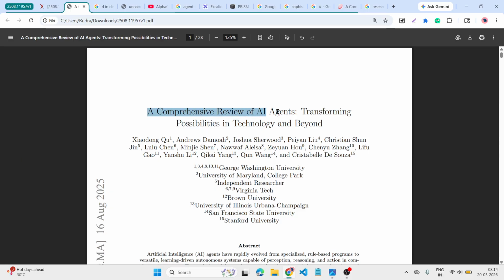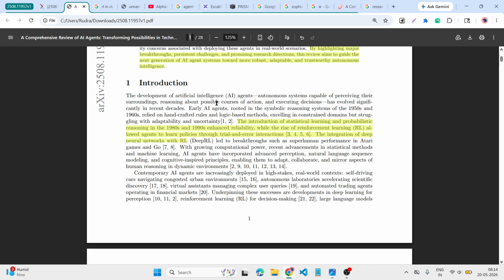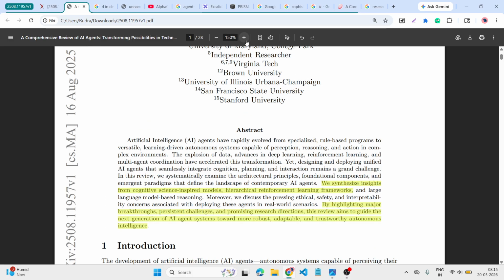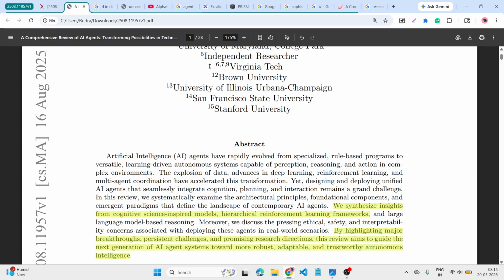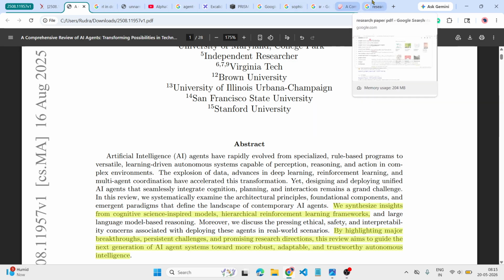The paper's name is "A Comprehensive Review on the AI Agent: Transforming the Possibility of the Technology and Beyond." This is a 28-page research paper, and we will go through it one by one. I highlighted it and gathered some resources as well, so you can go through them too.